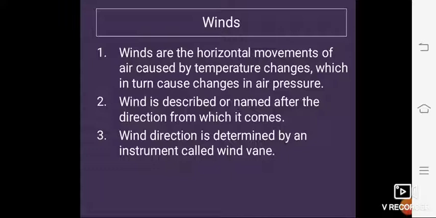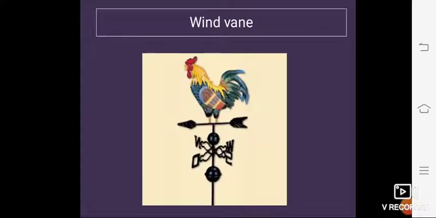A south wind blows from the south towards the north, and an east wind blows from the east toward the west. And wind direction is determined by an instrument called a wind vane. Look at this picture, students. This is the picture of a wind vane. Wind direction is determined by this instrument, called a wind vane, and wind speed is measured with an anemometer.